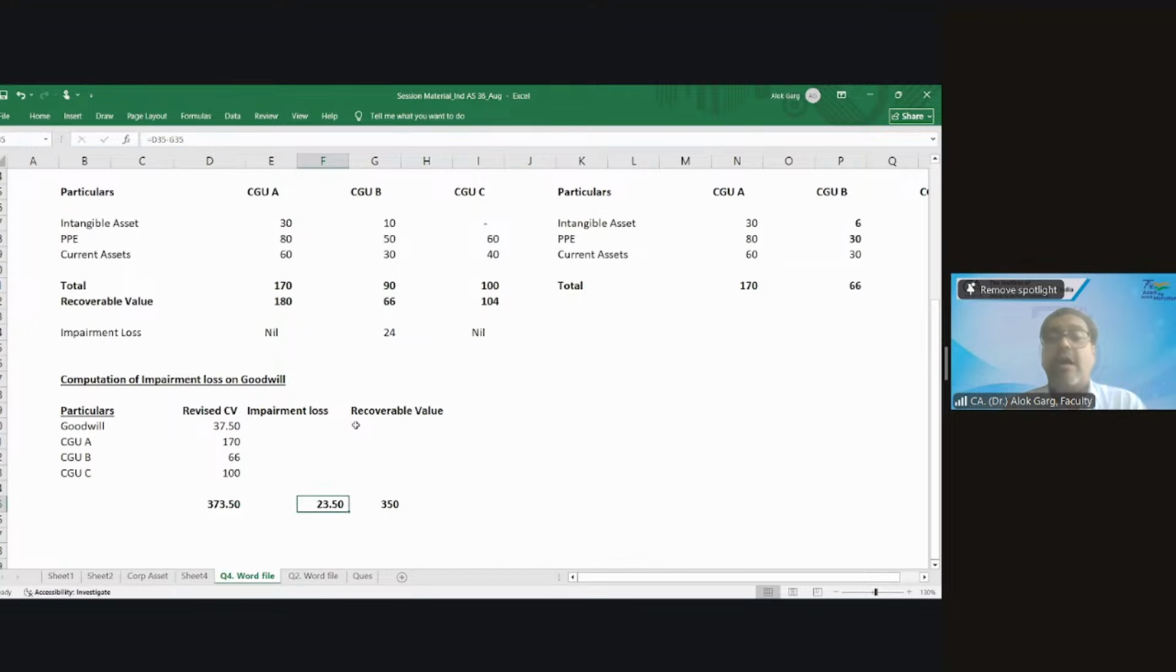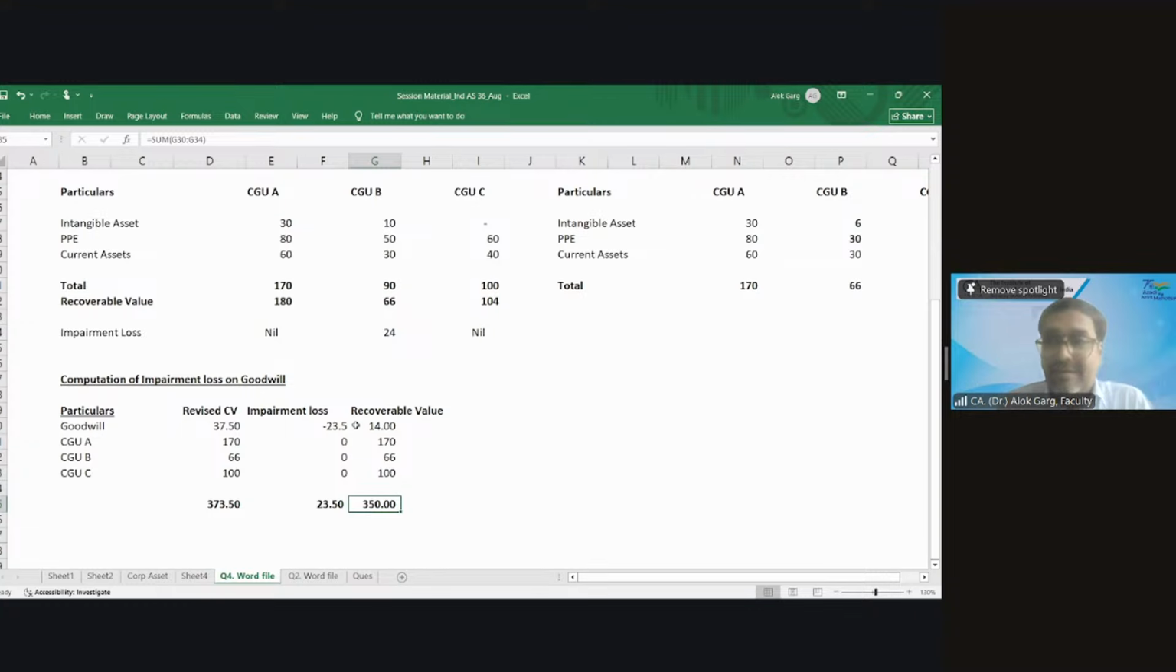How does this 23.5 have to be allocated? Sir, we can fully allocate it to goodwill, because goodwill is 37.5. Fully allocate 23.5 to goodwill. Where have I allocated the remaining amount? There is no remaining amount, so we cannot allocate to anyone else.